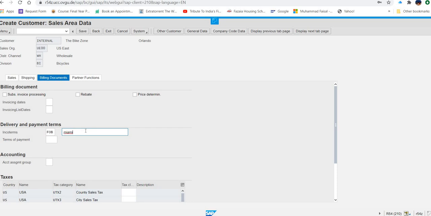Then what else do you have to enter? 0001 for terms of payment. So where is terms of payment? Here. 0001. Okay. Then you have to enter 01 for account assignment group. 01 for account assignment group. Here is the account assignment group.